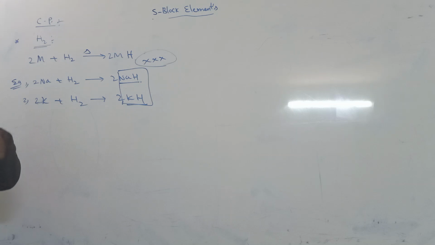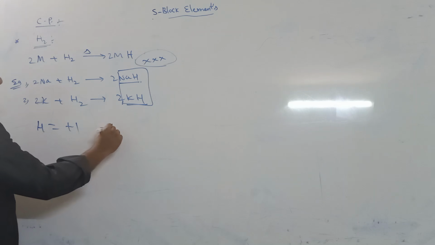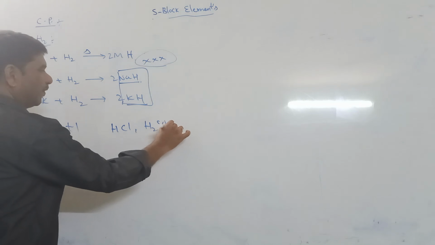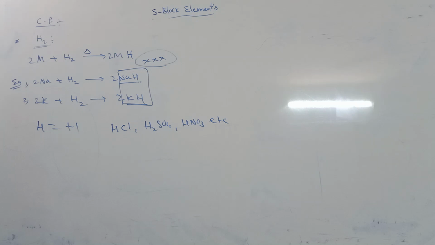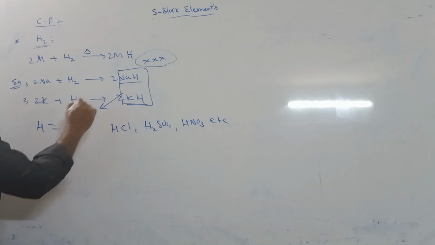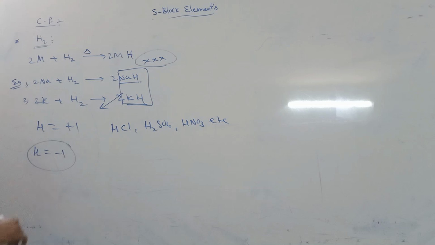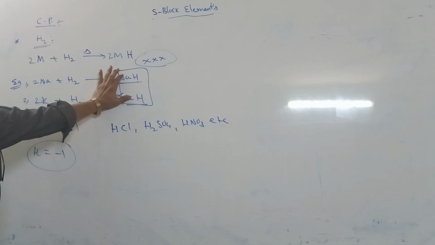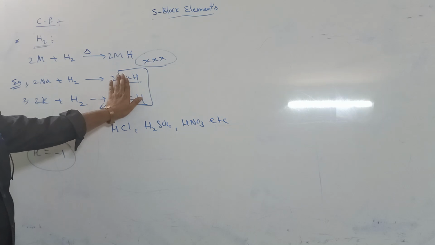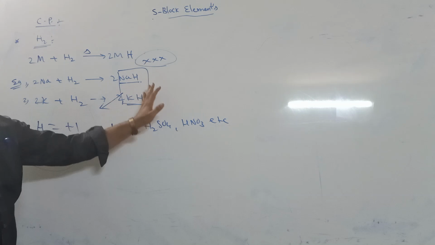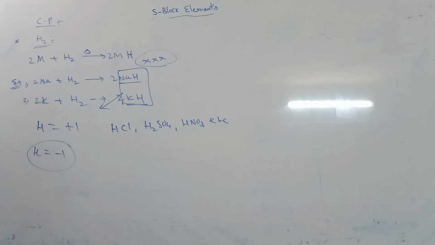A very important point: hydrogen generally has a +1 oxidation number, as in HCl, H2SO4, HNO3. But in metallic hydrides, hydrogen has a -1 oxidation number, because metals have the highest electropositive character, so the metal takes the positive oxidation number and hydrogen has -1. NaH means Na+ H-, and KH means K+ H-.